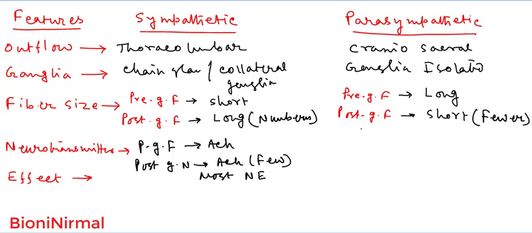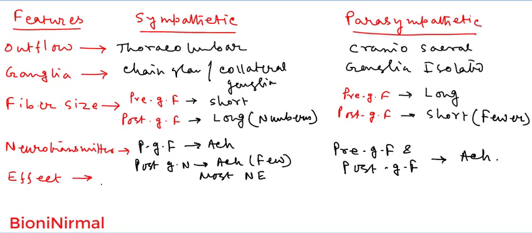In the parasympathetic division, both preganglionic and postganglionic fibers secrete acetylcholine, that is, they are cholinergic neurons.